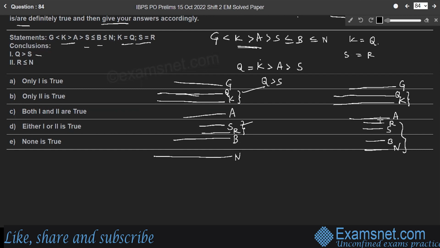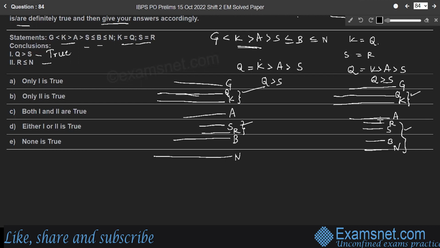In the second case, again the same reason: A greater than S, K greater than A, and Q is equal to K, so Q greater than S. Therefore, the first conclusion is true.